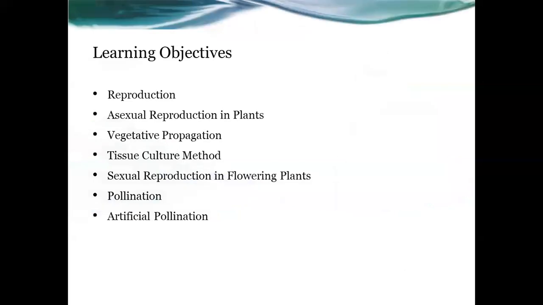reproduction, asexual reproduction in plants, vegetative propagation, tissue culture method, sexual reproduction in flowering plants, pollination, artificial pollination, and fertilization. Look at what the learning objectives are again, and how they are explained in this chapter. We are going to go through all the processes one by one. And the first one is reproduction.